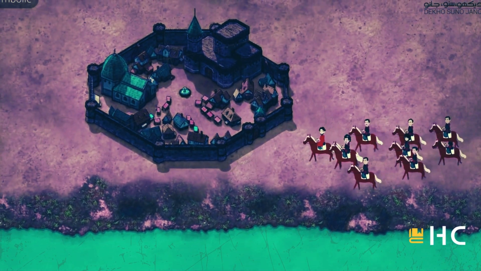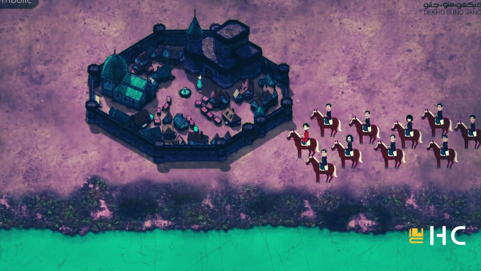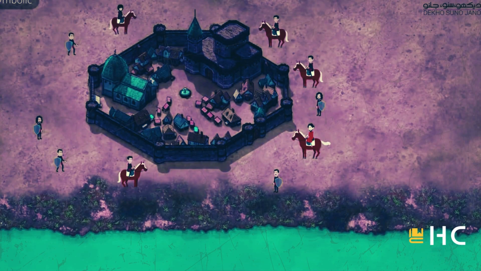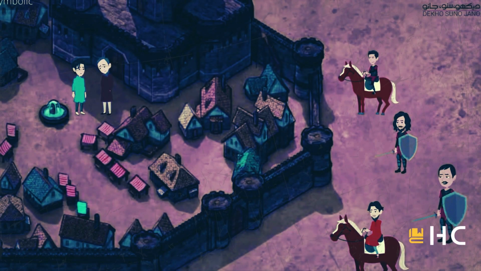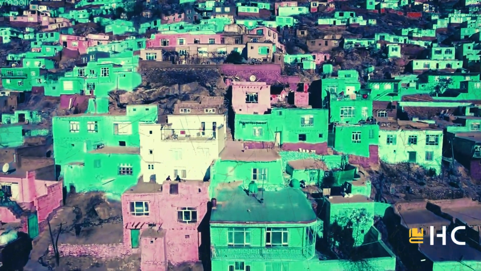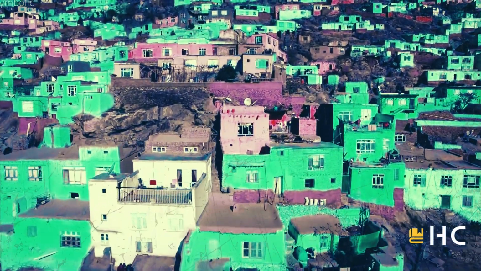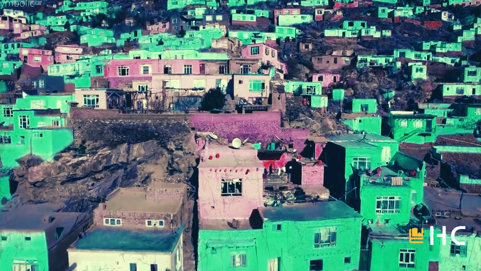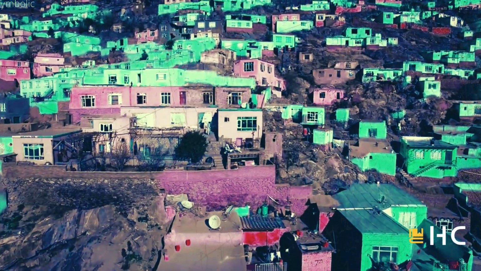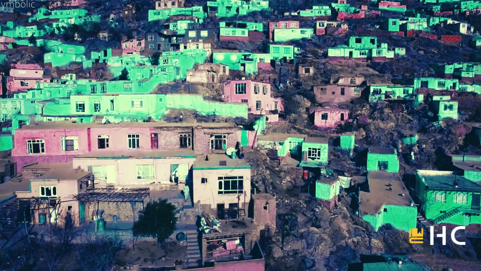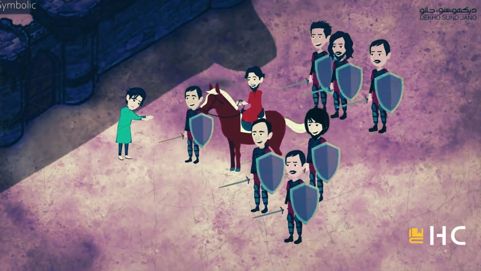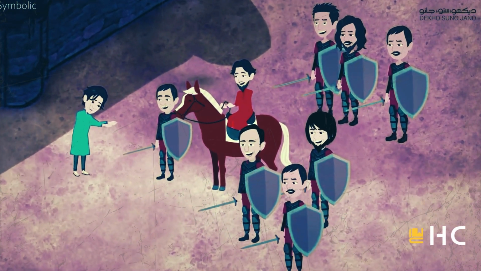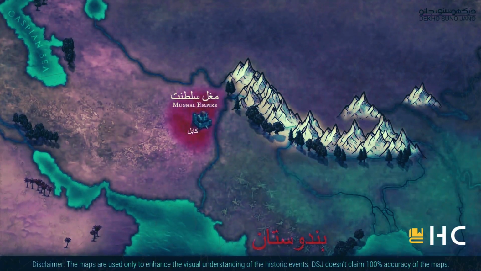He sent a message to the ruler of Kabul and asked him to surrender the city. At the same time, he alerted his troops outside Kabul. The ruler of Kabul thought that the enemy had more troops than the Kabul garrison. This was the time when there was no central authority in Afghanistan. Several small warlords had established their own governments. Kabul was also just a small city-state. So the ruler of Kabul surrendered the city to Babur. Then Kabul and many other areas of Afghanistan became part of the Mughal Empire.